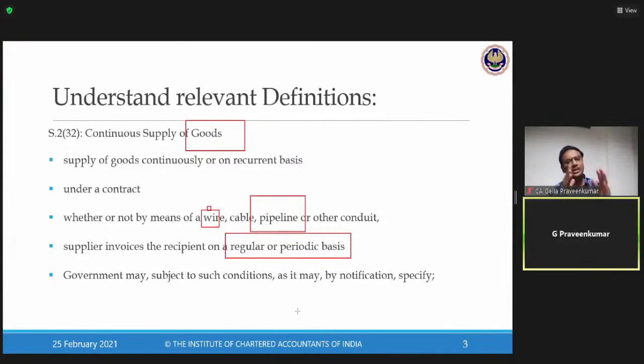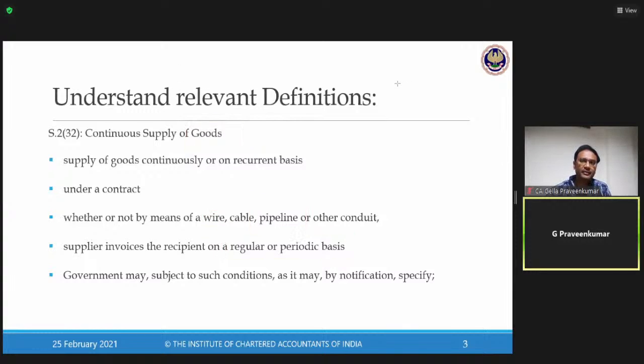So what they're saying is, you have a contract, and as per this contract there's a continuity in supply. When there is continuity in supply on a periodical or regular basis, the supplier of goods raises an invoice. This is what we need to understand from continuous supply of goods. The crux is that the supply happens under a contract, using any of the modes prescribed or otherwise, and an invoice has to be raised on the recipient by the supplier of goods on a periodical basis.